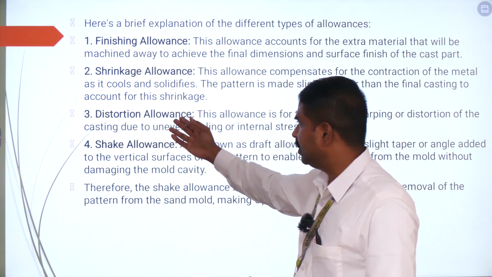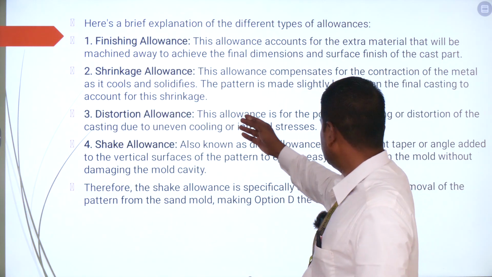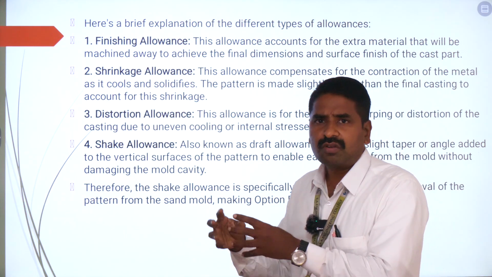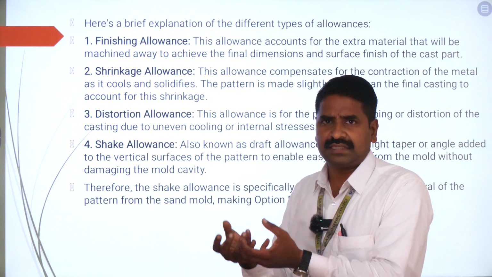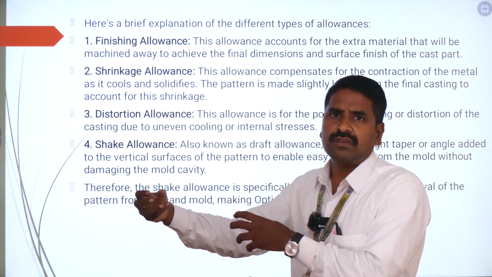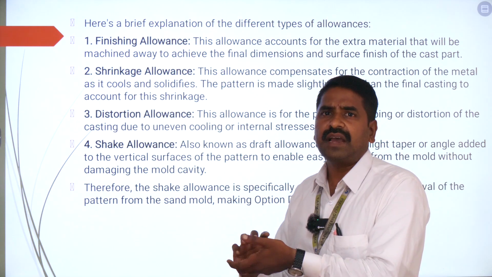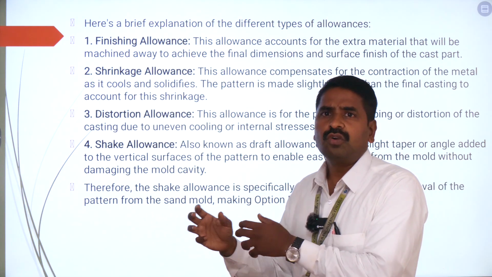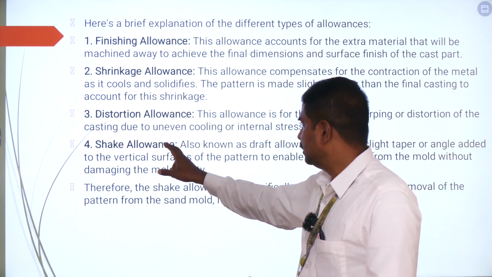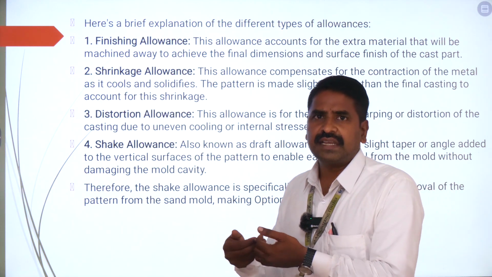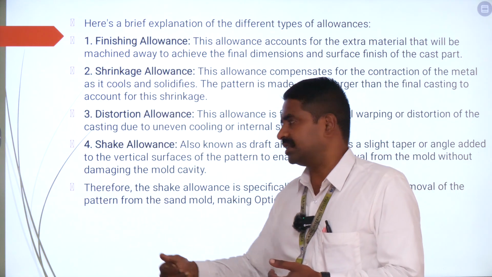Next is going to be a distortion allowance. So distortion allowance is going to take care that you are going to have some warping or distortion due to the casting process. So to avoid that, you are going to have some allowance that is going to be called a distortion allowance. Distortion means some disturbance. So you are going to have warping or twisting or distortion. To avoid that, you are going to provide an allowance. Next, shake allowance. The other name for shake allowance is going to be called your draft allowance.